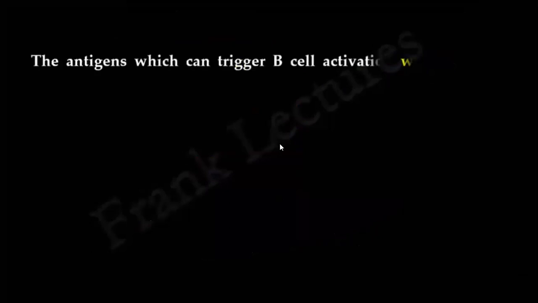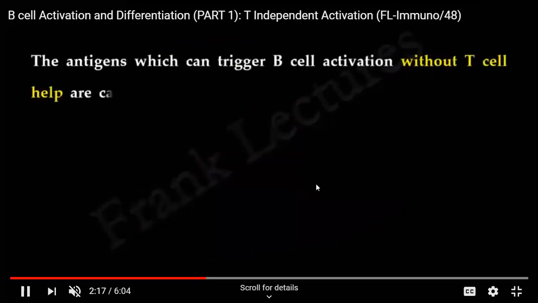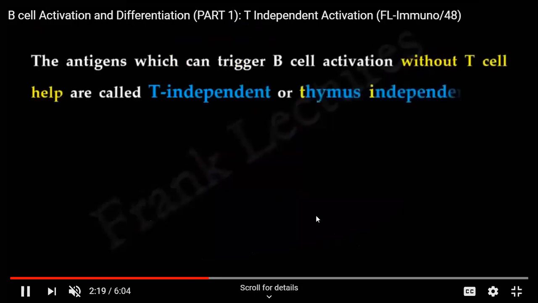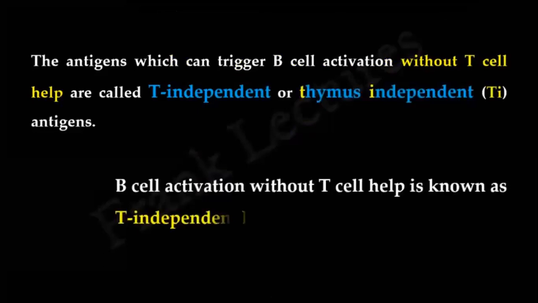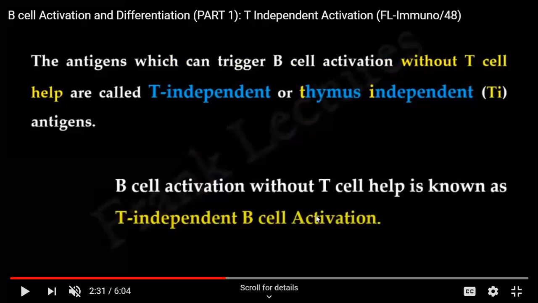The antigens which can trigger B cell activation without T cell help are called T independent or thymus independent antigens. And the process by which B cell activation takes place without T cell help is known as T independent B cell activation. So this is the process.